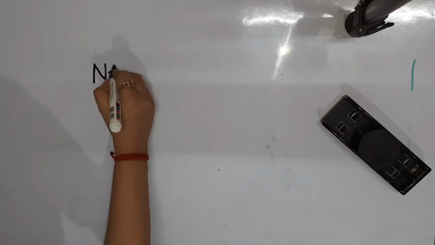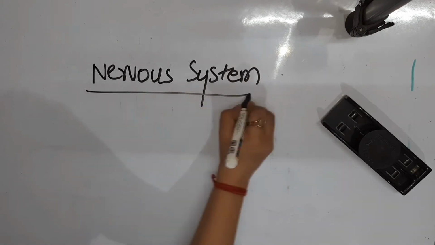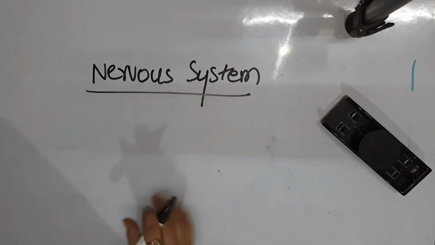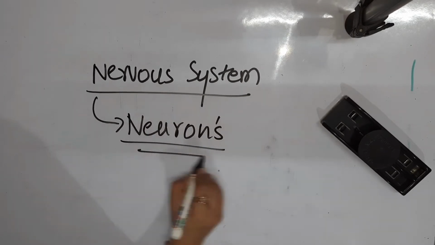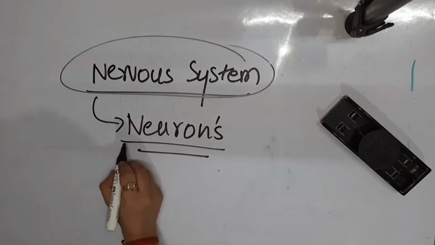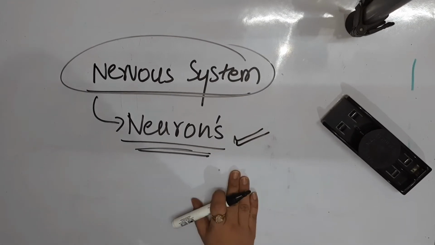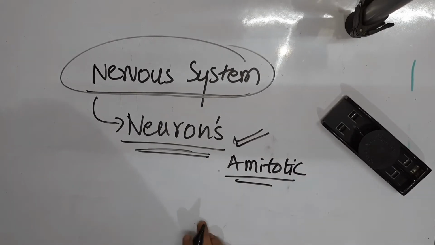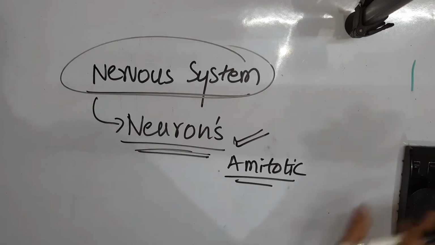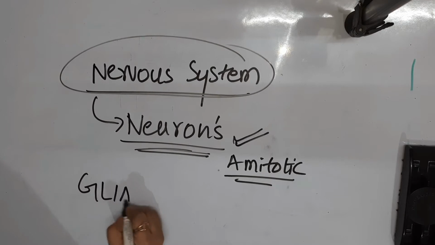So what are the names of the different cells which are present in the nervous system? There is a doubt that whenever we talk about the nervous system, the one thing which comes to our mind is neurons. Neurons are not the only cells present in the nervous system. The nervous system comprises a majority of cells which are neurons, and they are mostly amitotic, meaning they do not divide very frequently. They have a rare division possibility, but there are other cells also present in the nervous system.